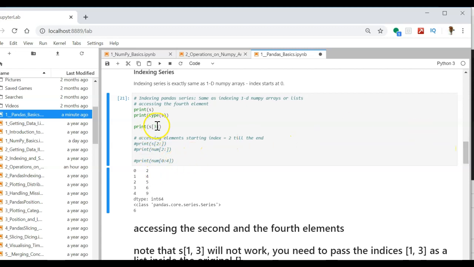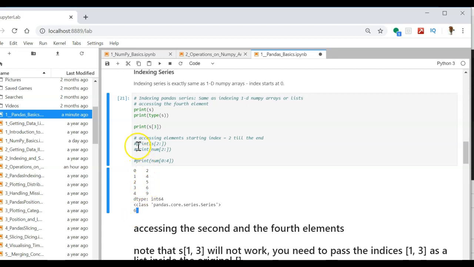Okay, my actual series is printed as the output here, and the output for print S3 is here. So 3 here is the third index. Let's see the element corresponding to the third index: 0, 1, 2, 3. So 6 is my element.